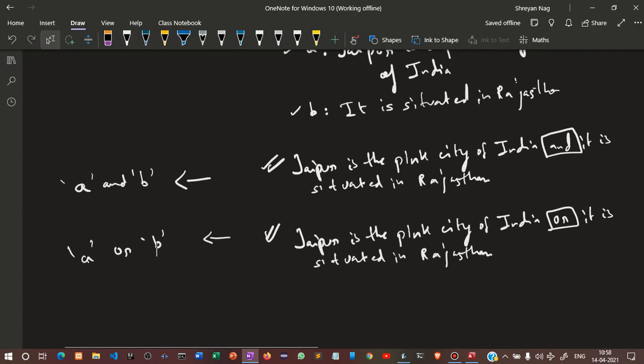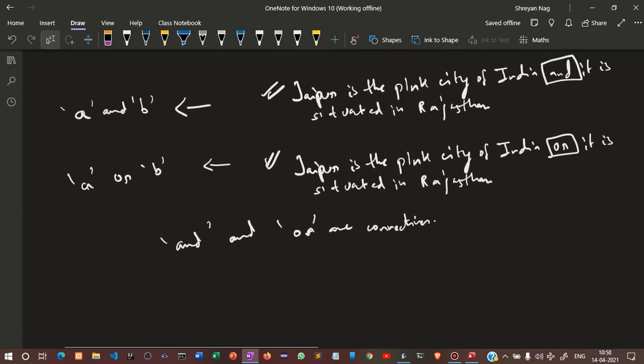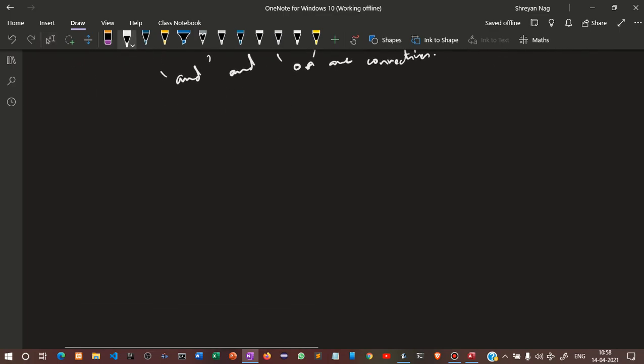So basically AND and OR are the connectives. The connecting words that are used to join two or more propositions are called connectives. Now let us draw a truth table from that.